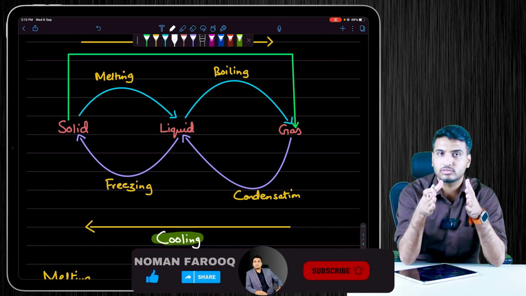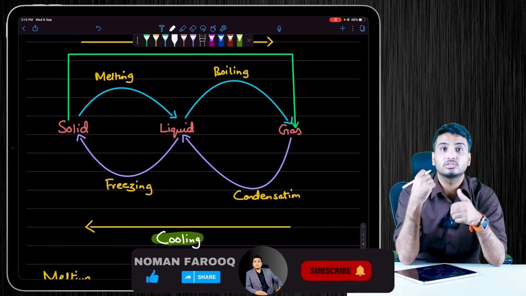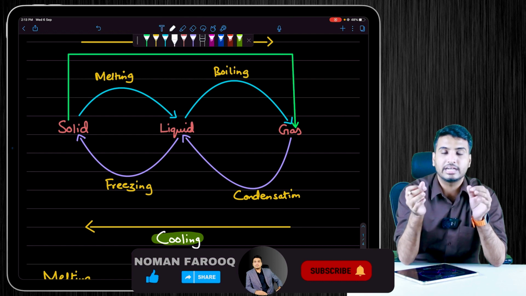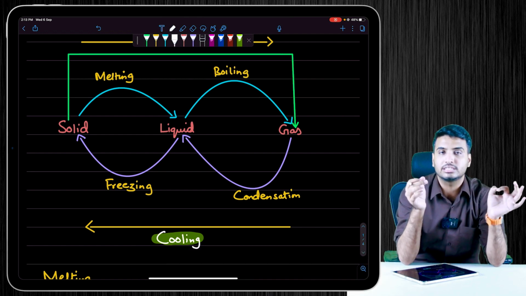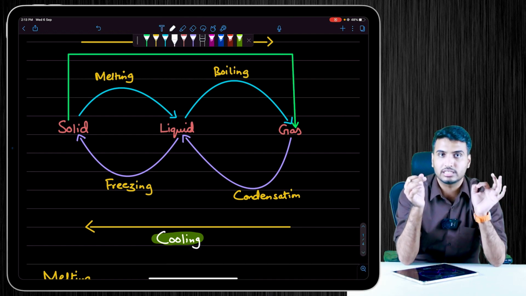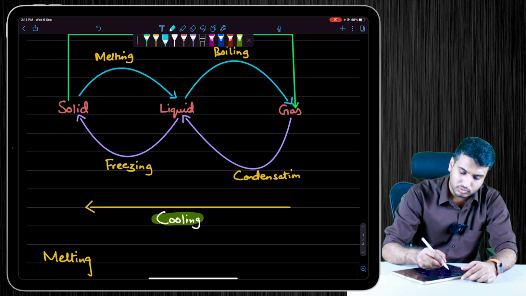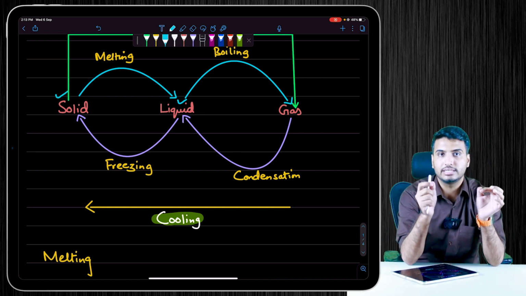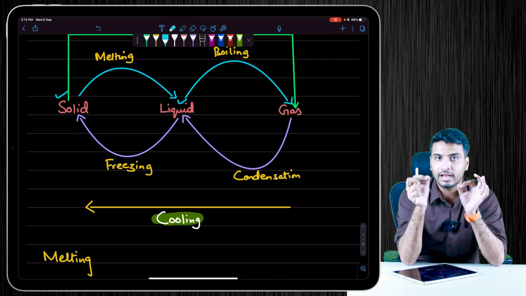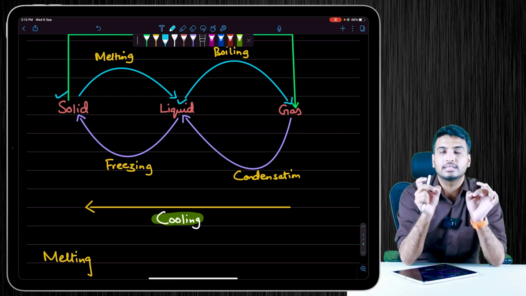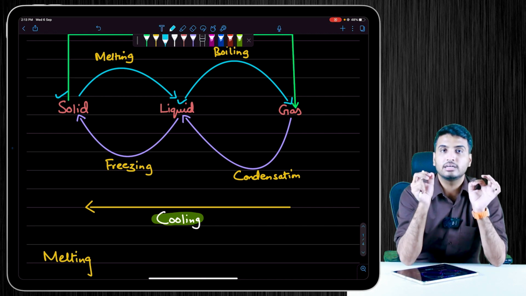If there is a change of state from gas to liquid, that is known as condensation, and the temperature at which it occurs is known as its condensation point. And if it goes from liquid to solid, that is known as freezing, and the temperature at which freezing occurs is known as its freezing point.